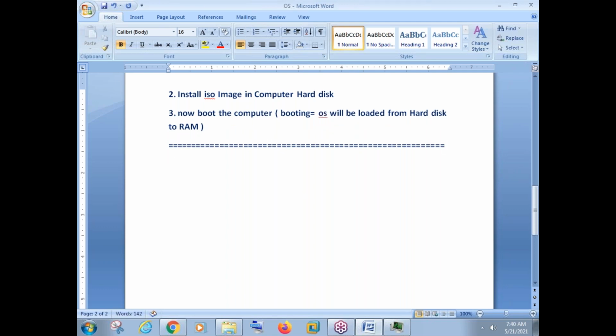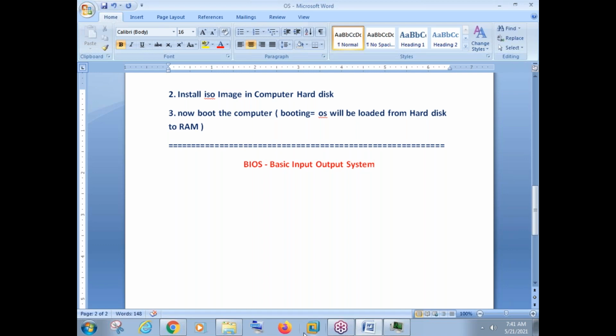Now, in every computer, guys, there is something called BIOS. Again, a big interview question. BIOS stands for Basic Input Output System.